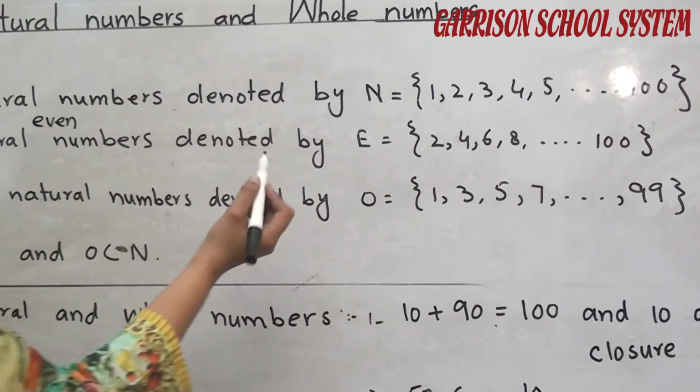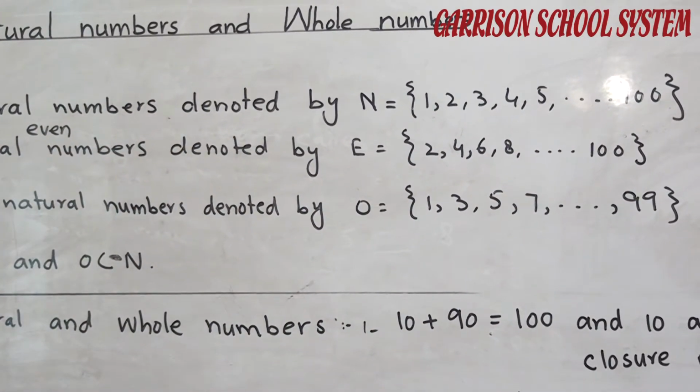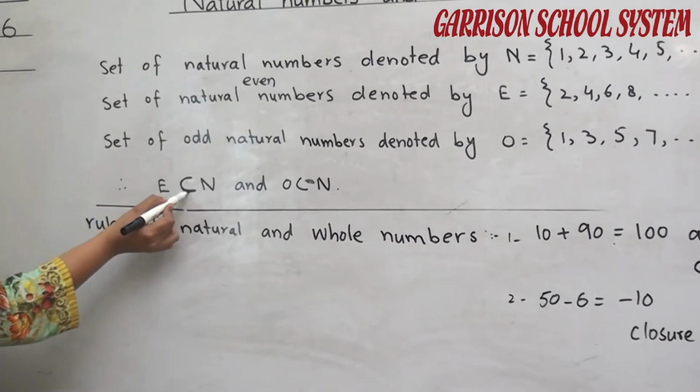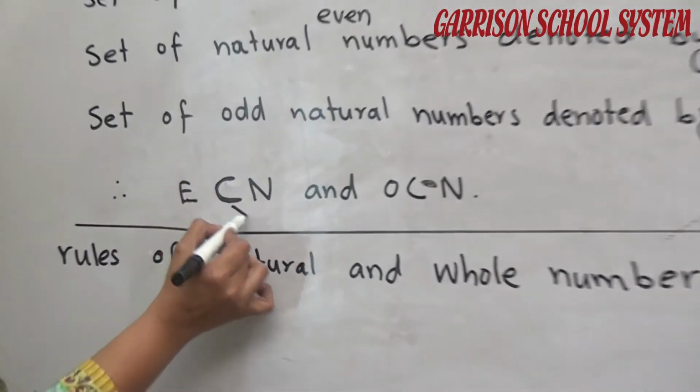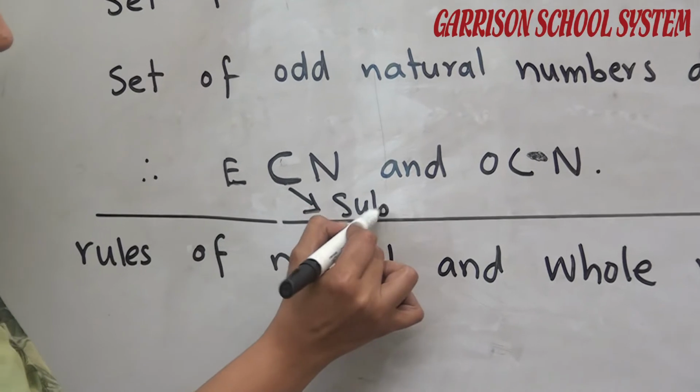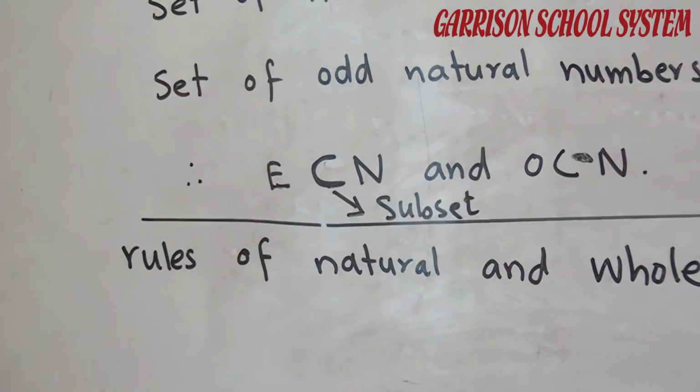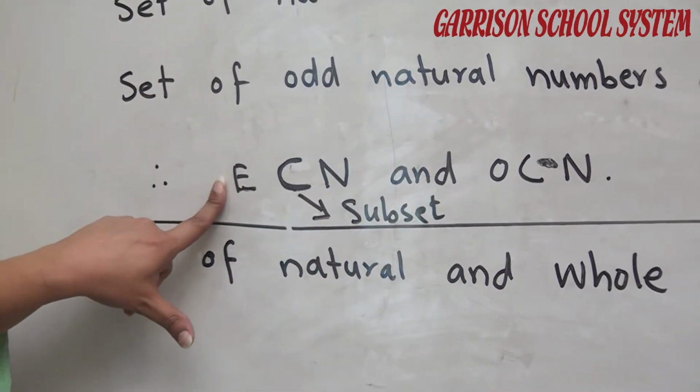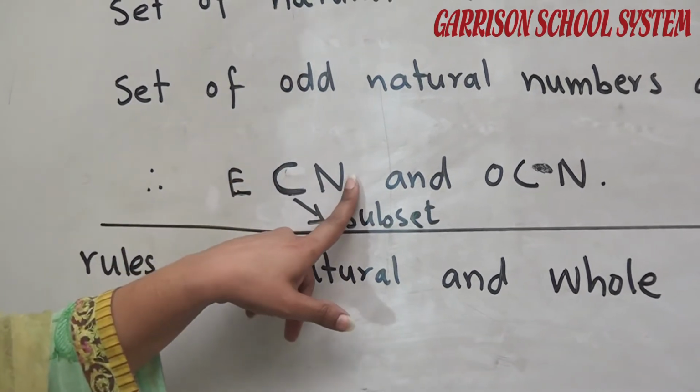So we can say E is the subset of N. This is called a subset, because all the elements of set E exist in N.